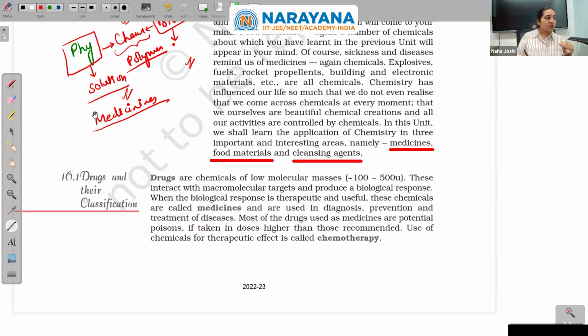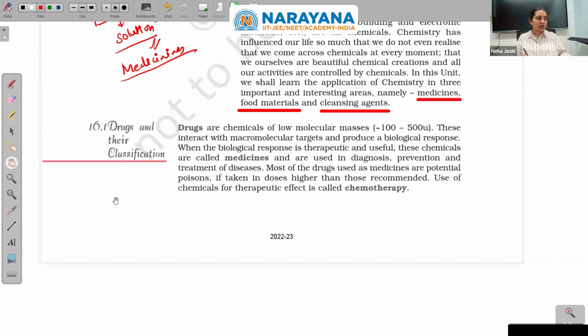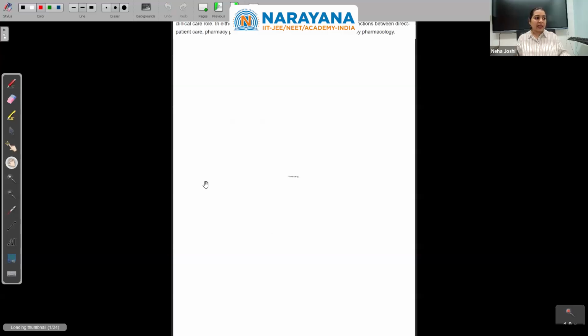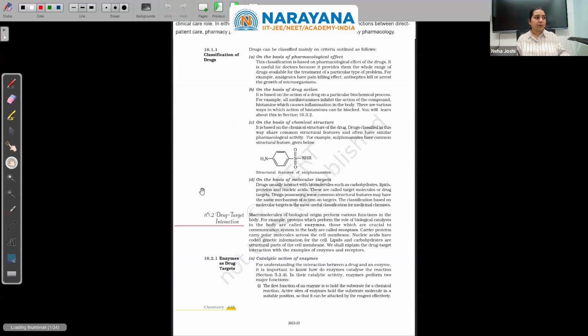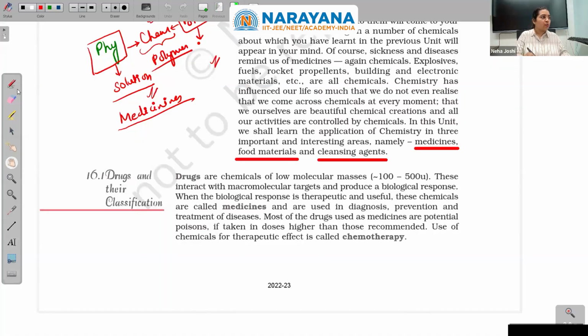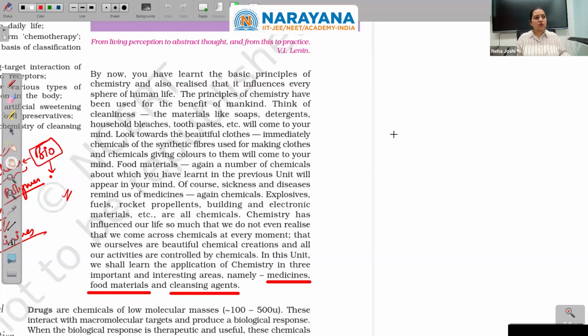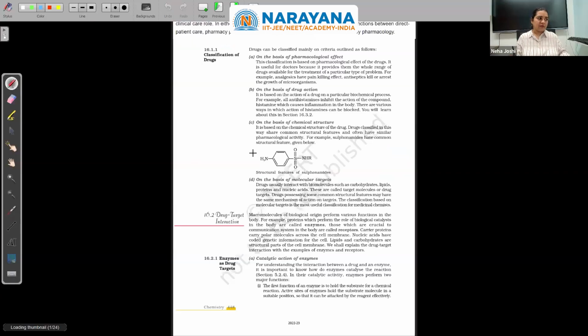Now, if you see 16.1, 16 is a chapter, and sub point 1, they are starting with drugs and the classification of drugs. First, I'll just lay an outline, then I'll enter into each and everything. So here they are starting drugs. How to break down the chapter: first I have to study what is drugs. Then they will talk of classification of drugs. There are three types that we will study.